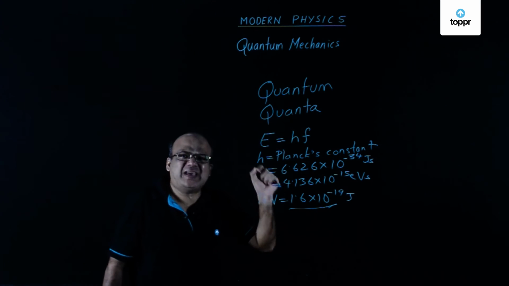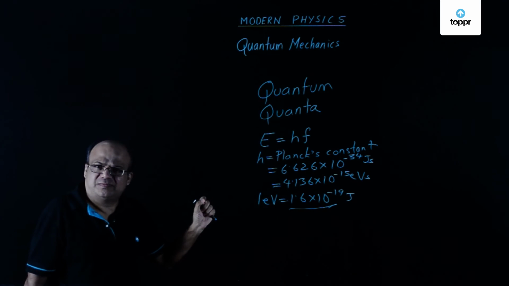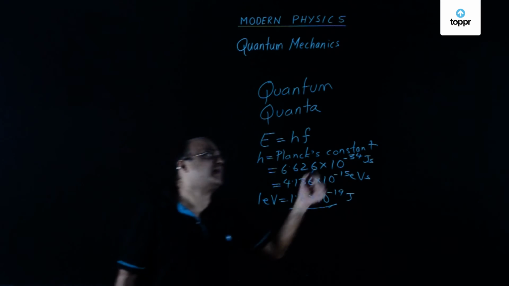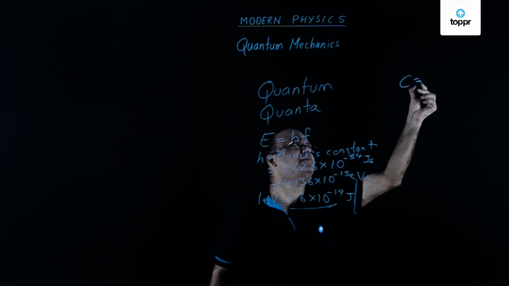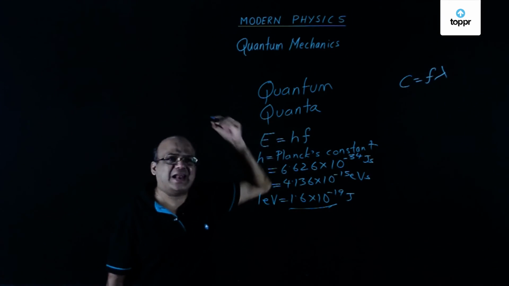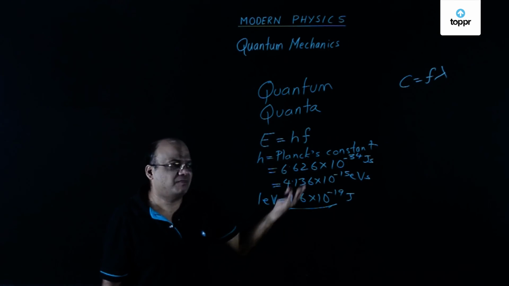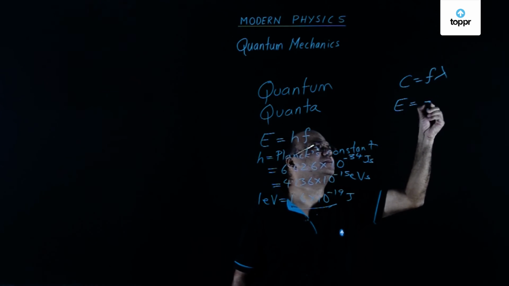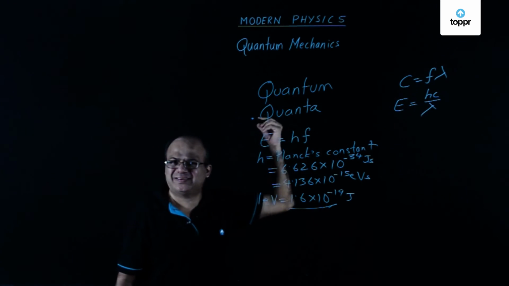Now, E is equal to hf. Now you should also remember that c, the speed of light, will be equal to f lambda. So therefore, lambda is c by f and energy becomes hc by lambda. Right?